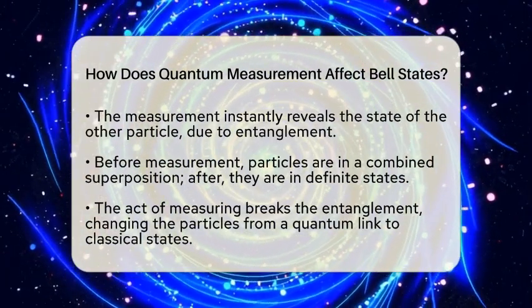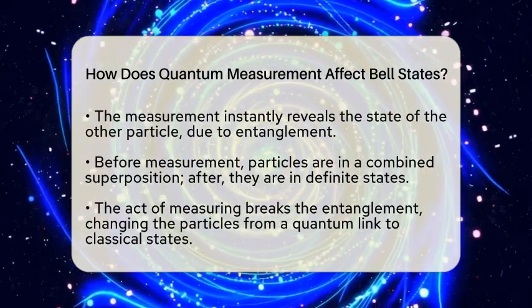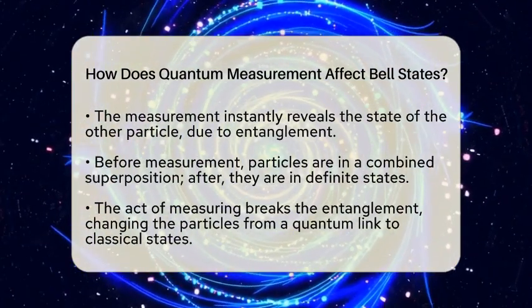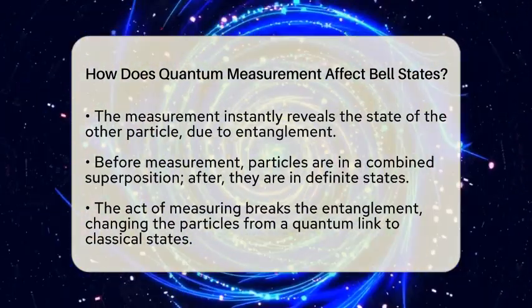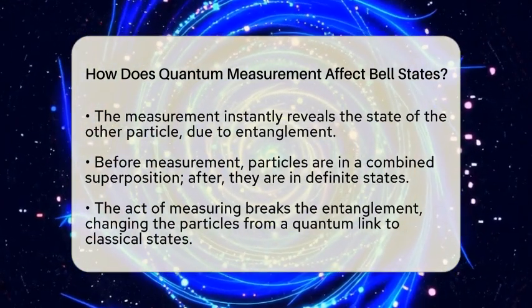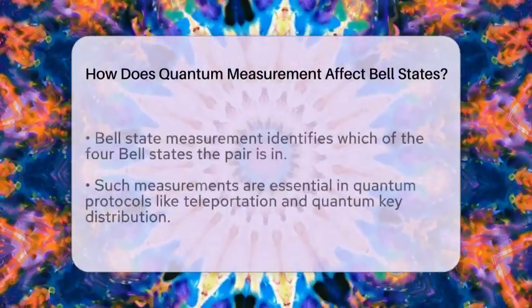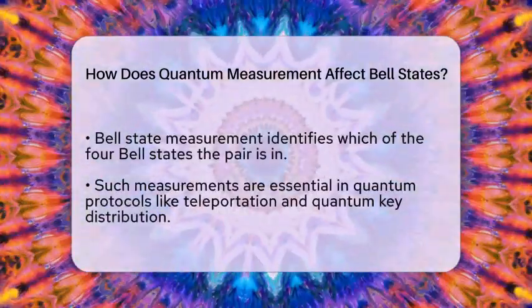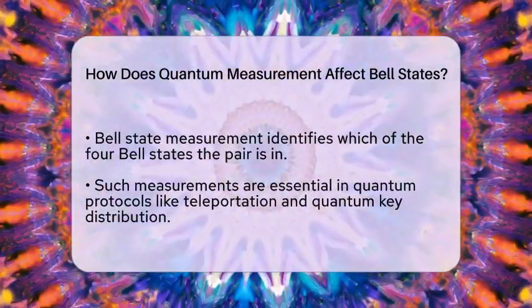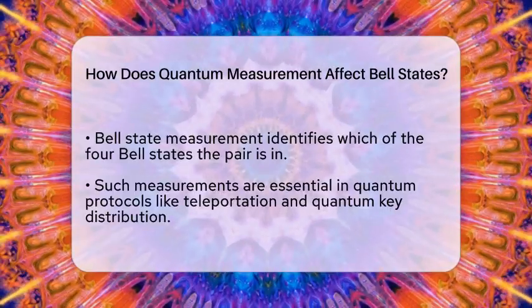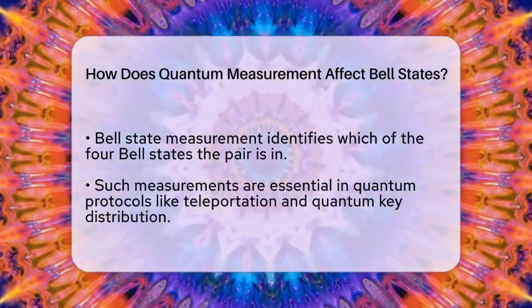Before measurement, the particles are entangled, meaning their states are linked in a way that can't be explained by classical physics. After you measure, the entanglement is broken. The particles are no longer in a superposition but are now in a definite, classical state based on what you observed. This is called the destruction of entanglement, and it's a key point in quantum mechanics. The act of measuring forces the system into one specific outcome, removing the quantum connection that once existed.